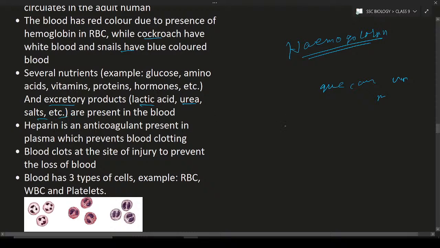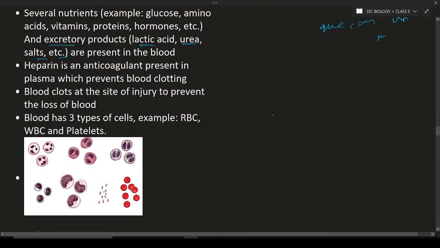And next thing is heparin. Heparin is present. Heparin is an anticoagulant. What is an anticoagulant? It is going to prevent the clotting of the blood, which is present in the plasma.